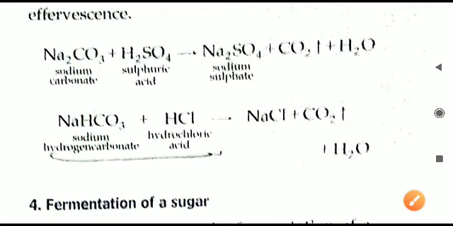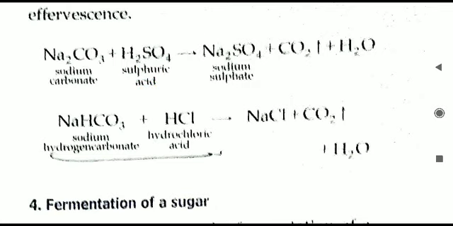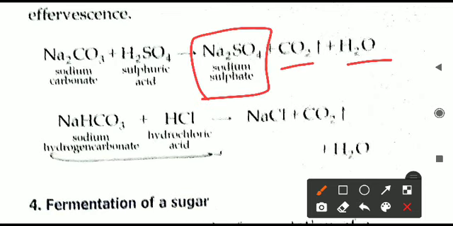So sodium carbonate, when it is treated with an acid, it can be H2SO4, it can also be HCl, both will have the same reaction. So it will produce sodium sulfate, CO2, H2O. So what is the desired thing, what we wanted to produce? That is already CO2 being produced here. You can see the upward arrow alongside, that is showing the gas is present there.